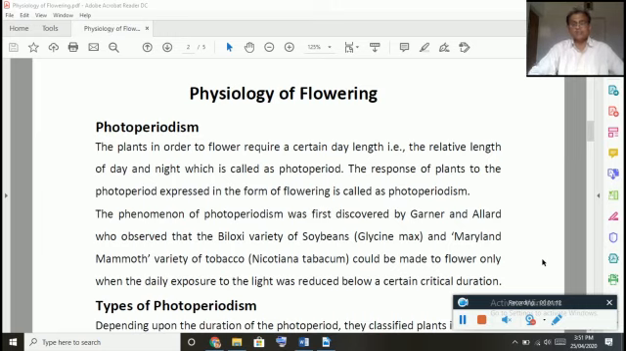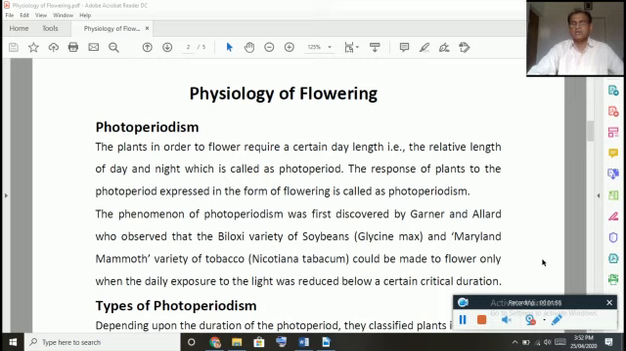Hope you are doing well. As a continuation, today let us discuss another important and very interesting topic, that is physiology of flowering. Dear students, you all know plants, particularly the angiospermic plants, produce flowers. This flowering depends upon the light period. In the physiology of flowering, we are going to discuss the impact of light period as well as dark period on flowering. In other words, we can call it photoperiodism.